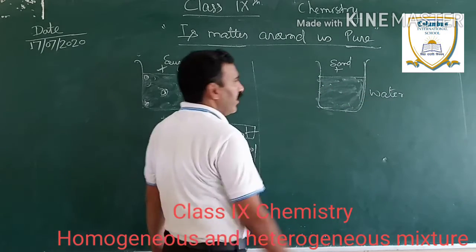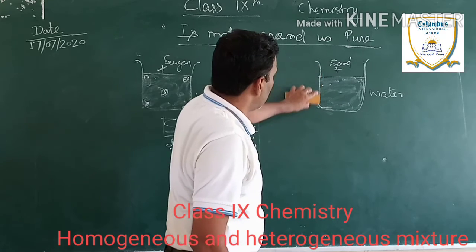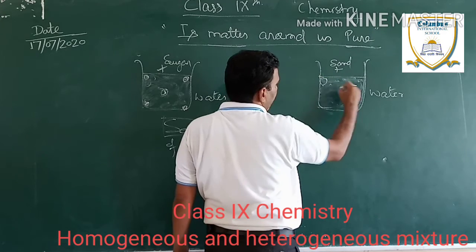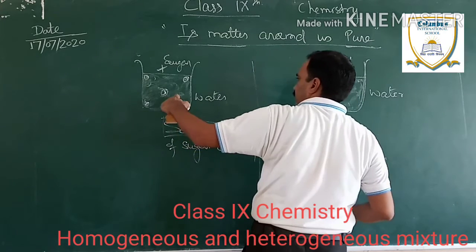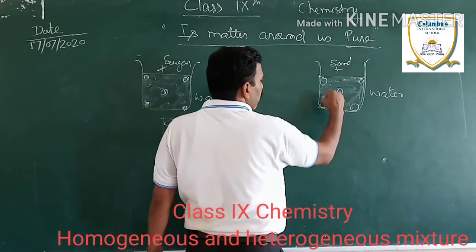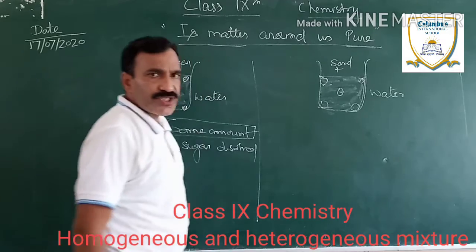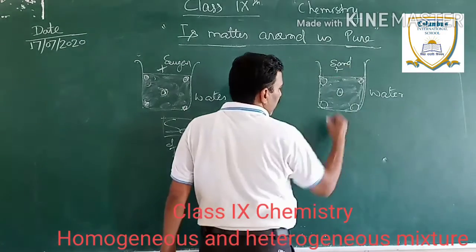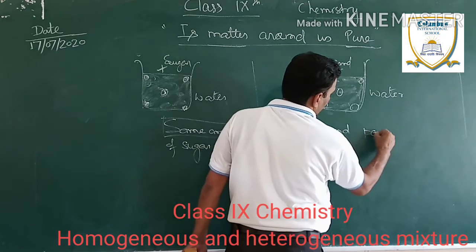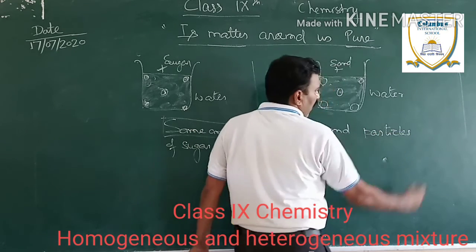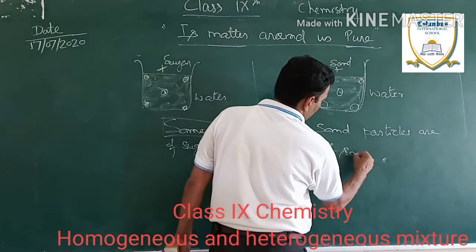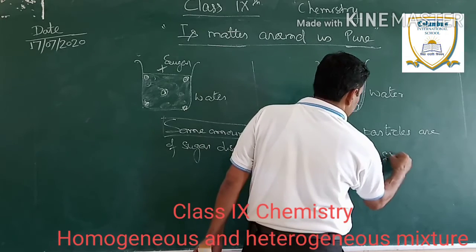Now, let us come to the second example. Even though you have mixed it very well, okay, it was a dust particle or flour particle or chalk powder, after some time, when you are taking the samples of the same places which you have taken in the first example, now will all samples give the same composition or same amount of chalk powder or sand particles? No. Sand particles are not same everywhere.